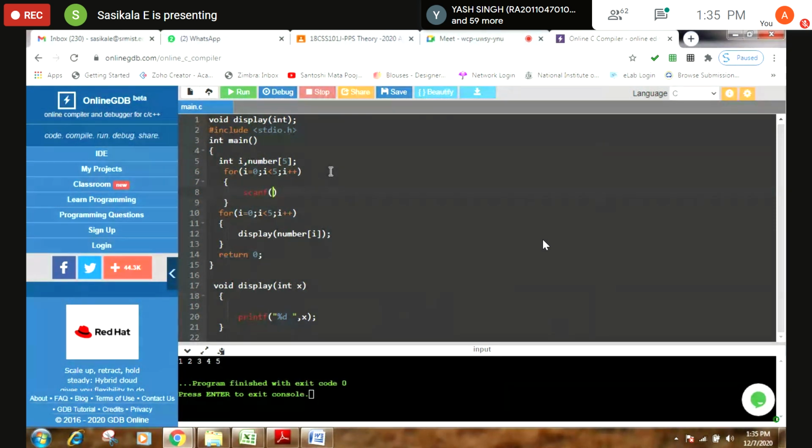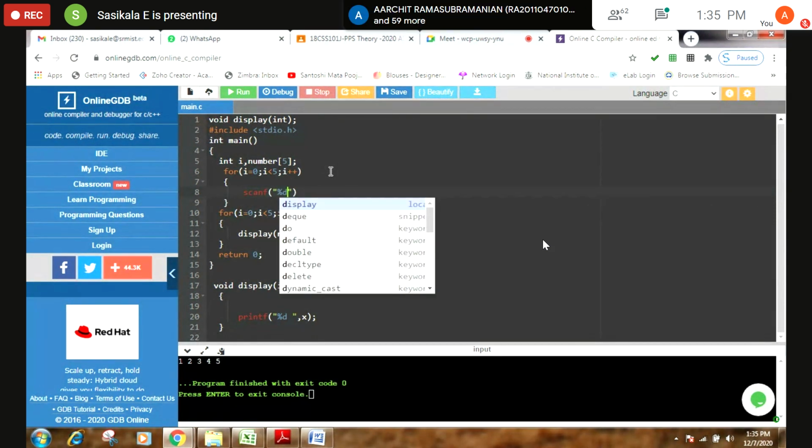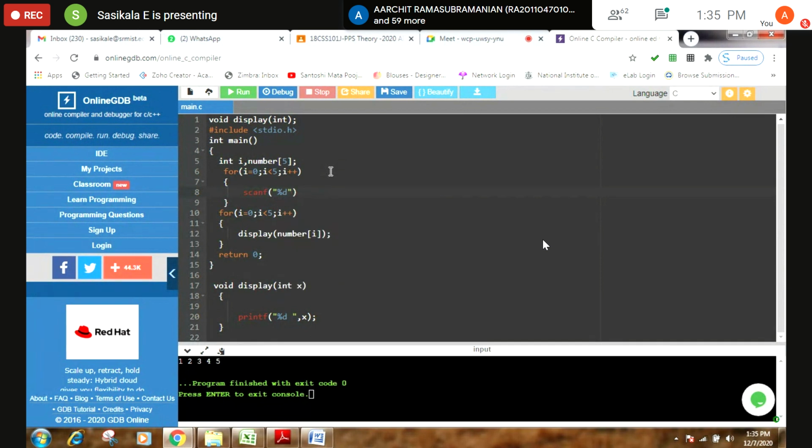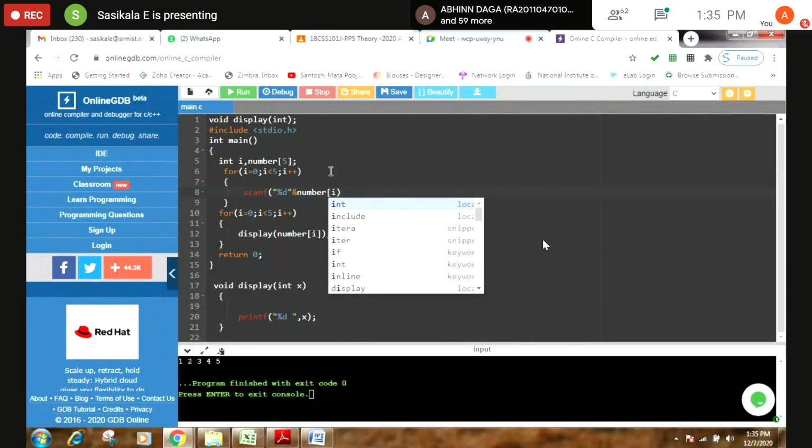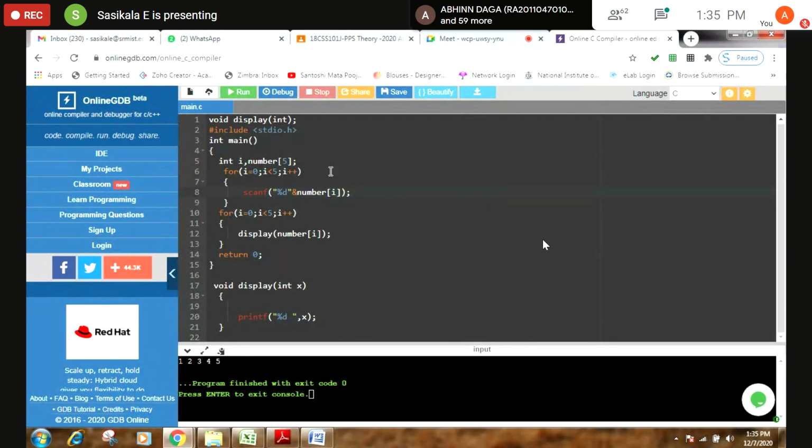Scanf, percentage d in double quotes, comma, ampersand number i. See, this is the way you can get an input from the user, and you can pass that input to the function display, and you can print it like this.